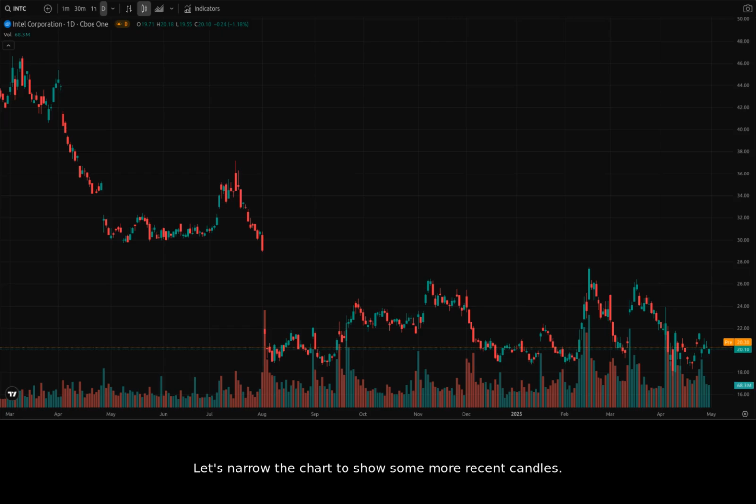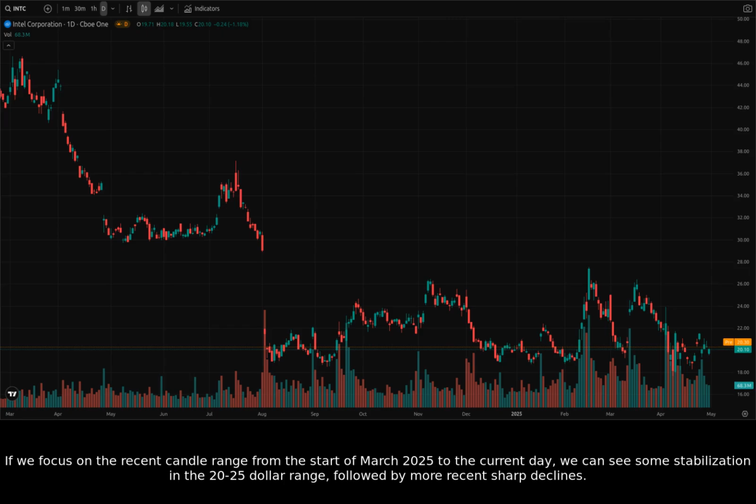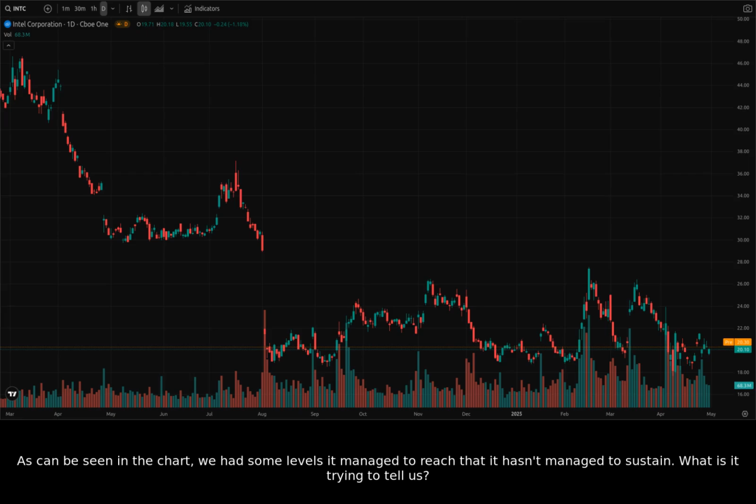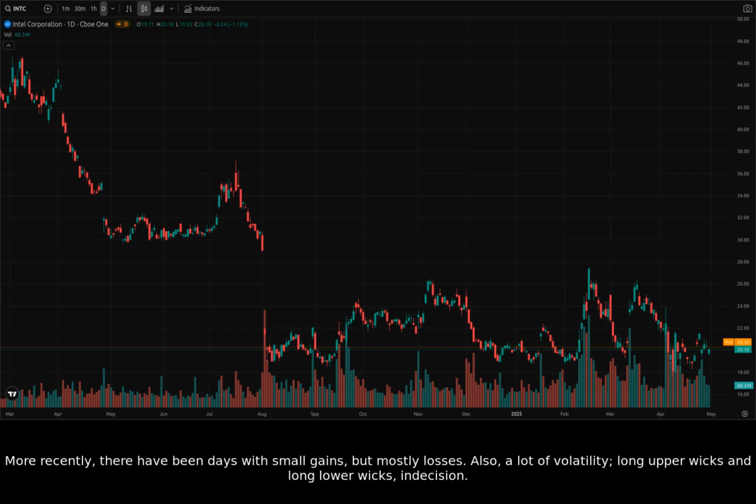Let's narrow the chart to show some more recent candles. If we focus on the recent candle range from the start of March 2025 to the current day, we can see some stabilization in the $20 to $25 range, followed by more recent sharp declines. As can be seen in the chart, we had some levels it managed to reach that it hasn't managed to sustain. What is it trying to tell us? More recently, there have been days with small gains, but mostly losses. Also, a lot of volatility, long upper wicks and long lower wicks, indecision.